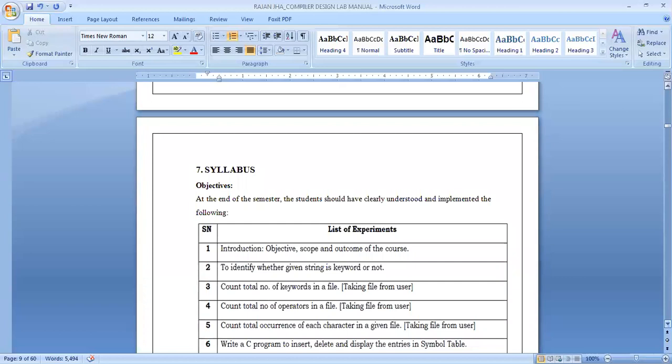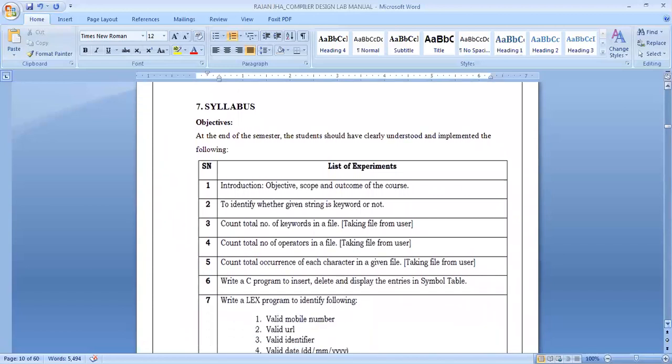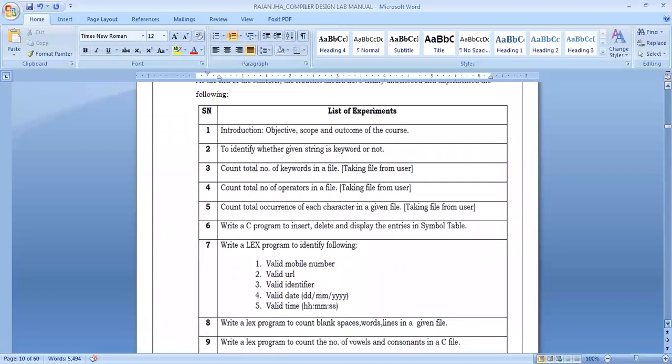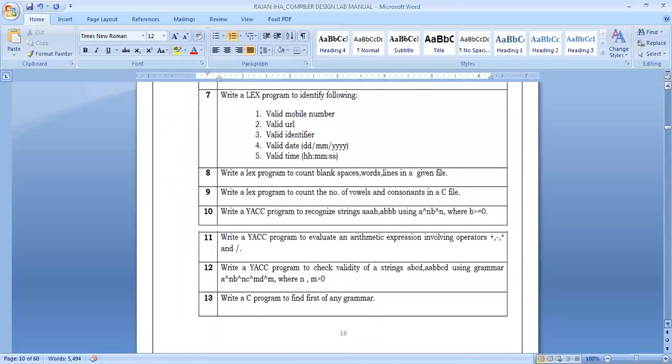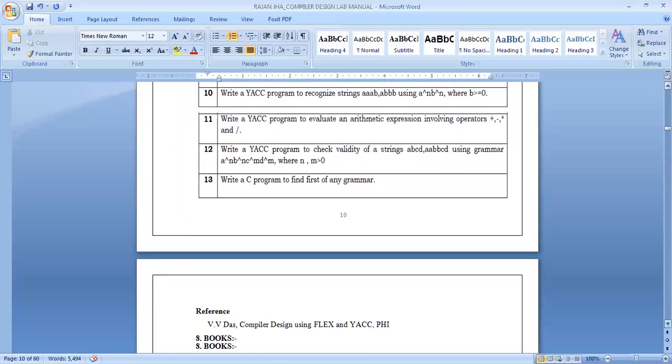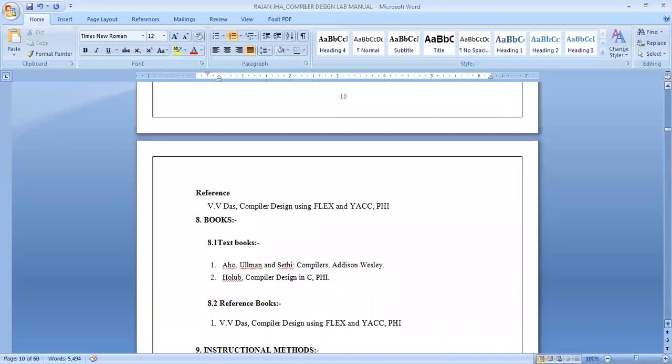This is the syllabus prescribed by the RTU. You can find the syllabus on the RTU website. You can refer to these books for compiler design.